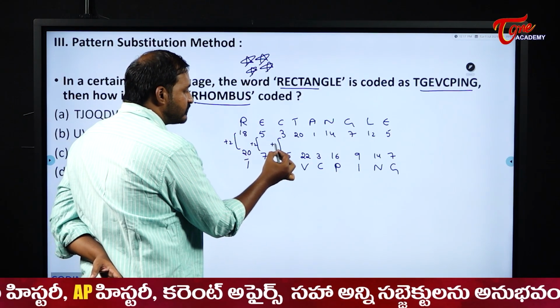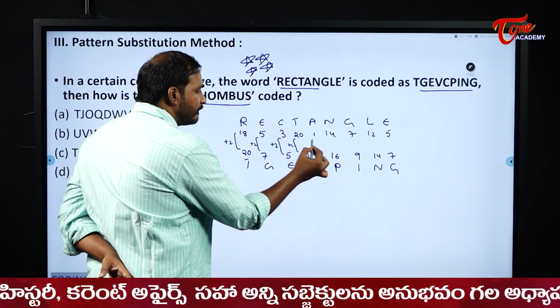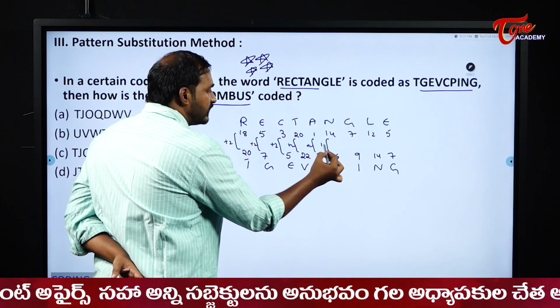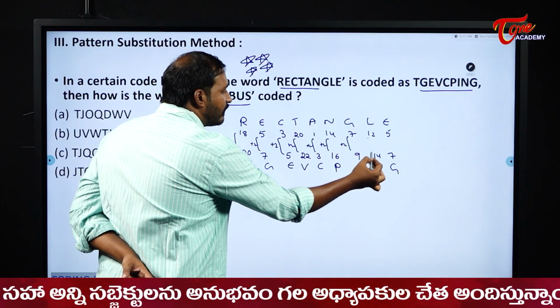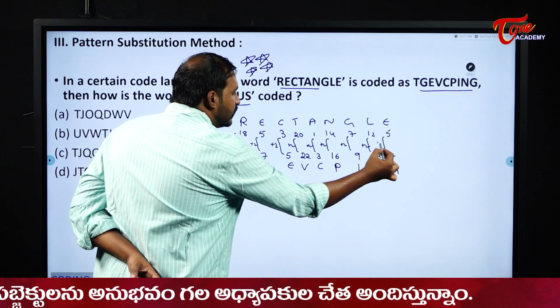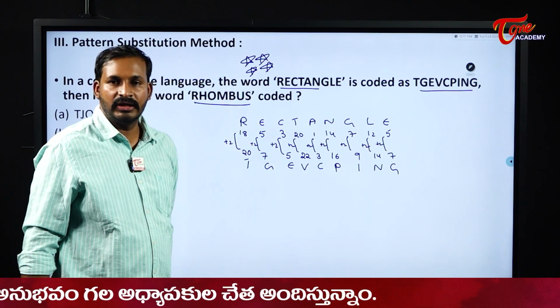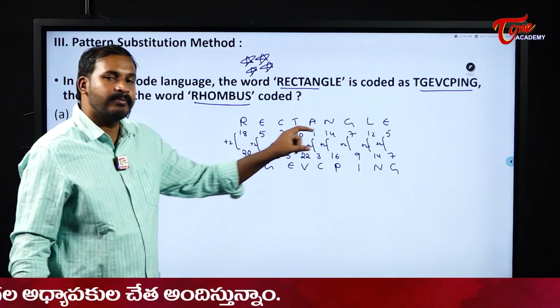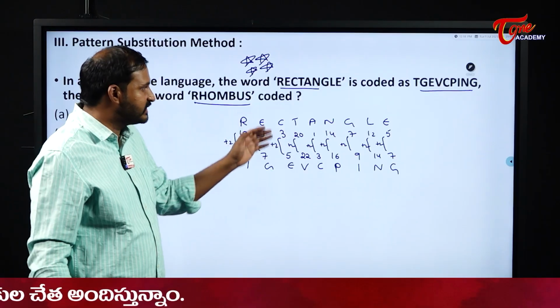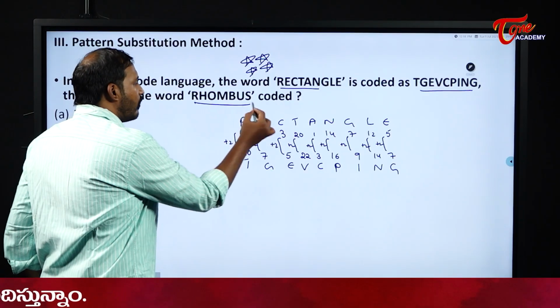3 to 5 means what? Plus 2. Plus 2. Plus 2. Plus 2, right? That means every alphabet was shifted by 2 to the next one. So what is the logic here? Plus 2, plus 2, plus 2, plus 2. Now we will apply the same logic for the given word rhombus.